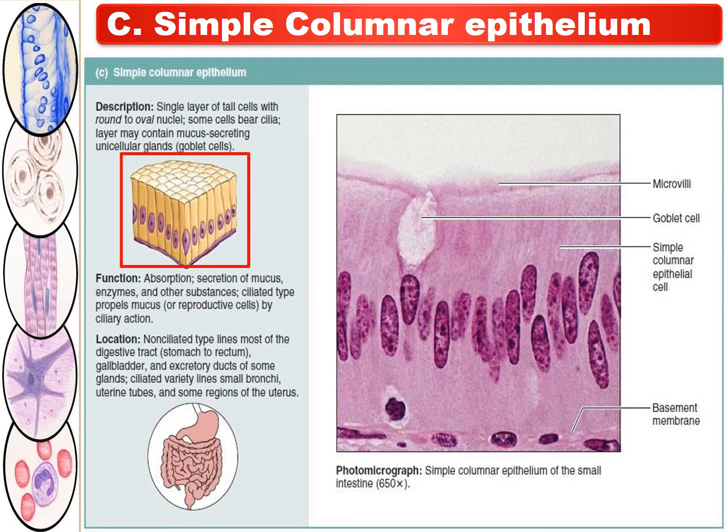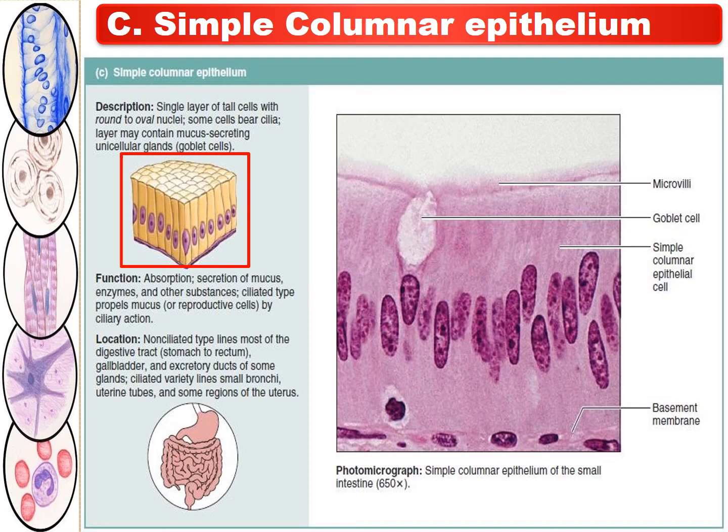And the location of this columnar epithelium is at the digestive tract. But at the digestive tract, from the stomach to the rectum, they are the non-ciliated type. At the gallbladder and excretory ducts of some glands, they are also non-ciliated type. But the ciliated variety lies in the small bronchi, uterine tube and some regions of the uterus.